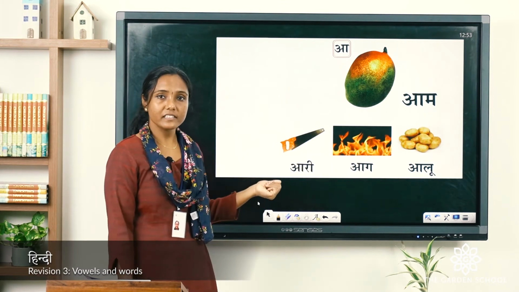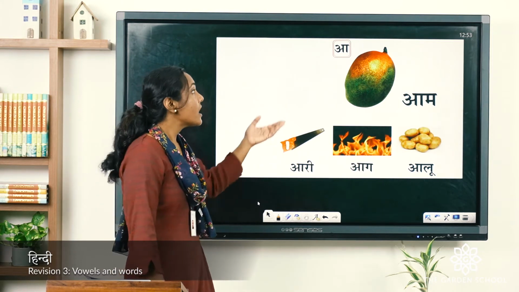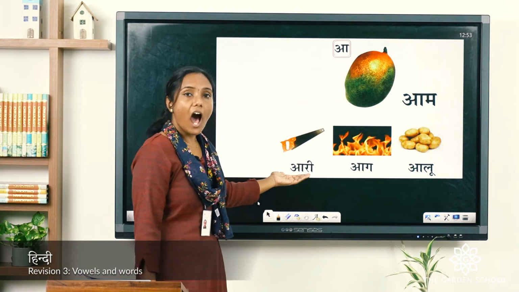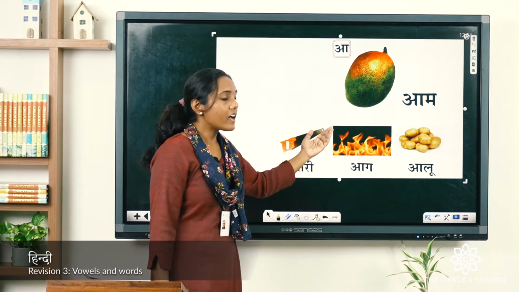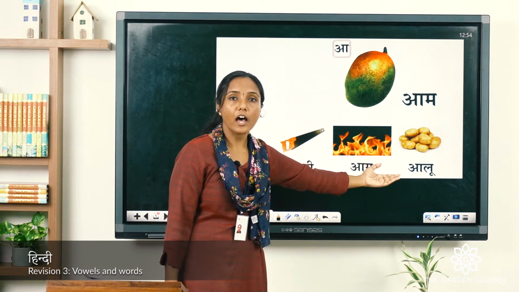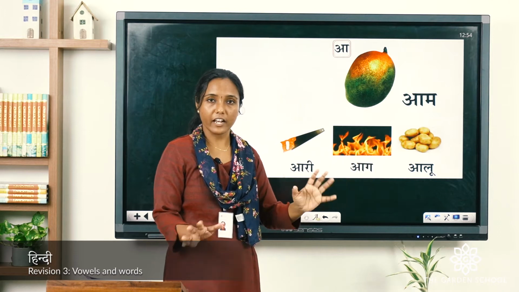So, again we will repeat this, shall we? You say it along with me so that you can learn it easily. A, say am. A, say ari. A, say ag. A, say aloo. Got it? Okay. So, you all have repeated along with me, right.